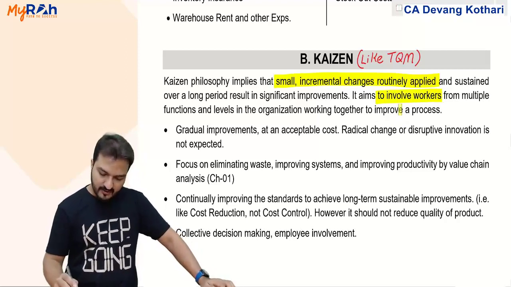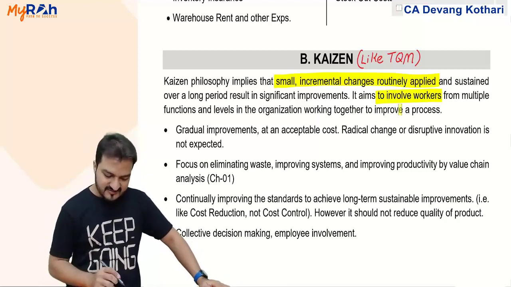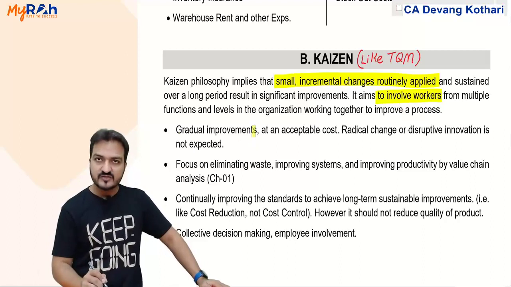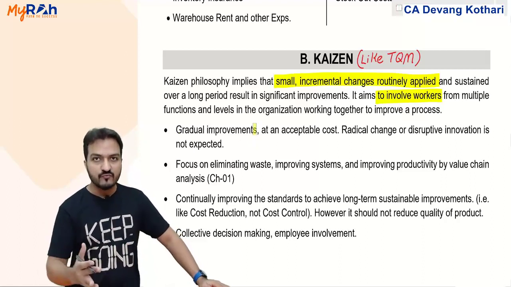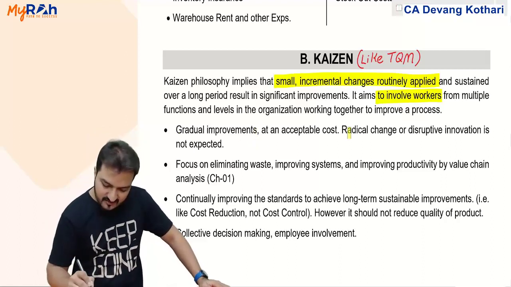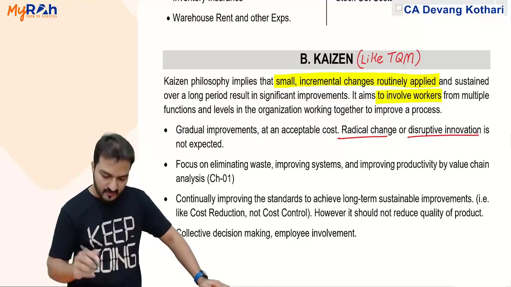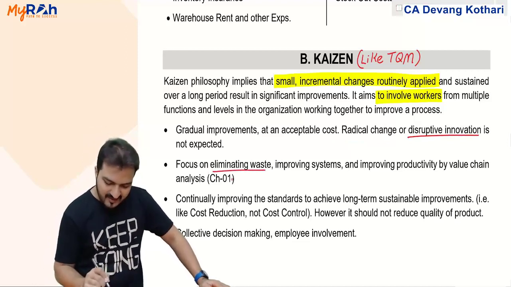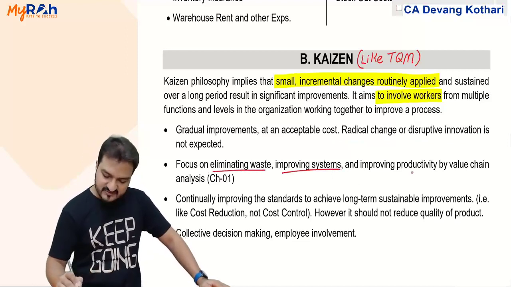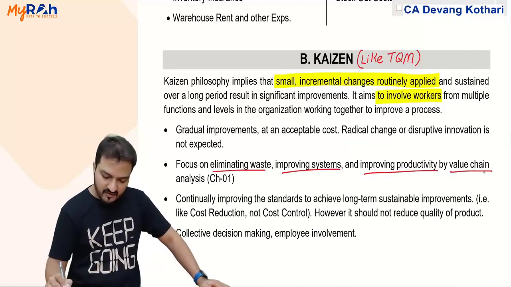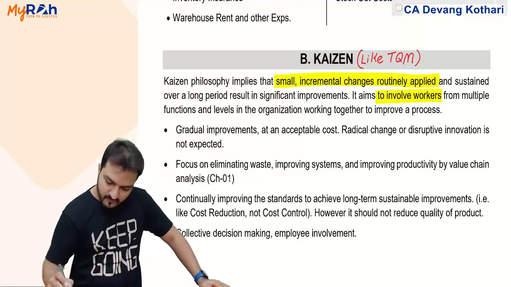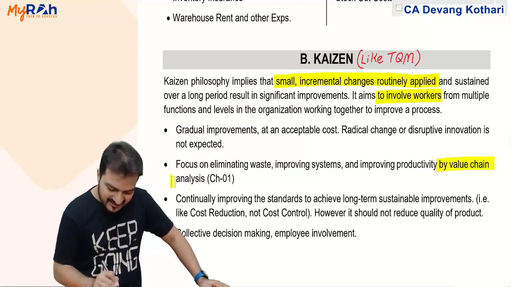Certain features under Kaizen: it is gradual improvement, not sudden improvement, at an acceptable cost. Radical change, meaning sudden change or sudden innovation, is not expected. Also, the focus is on eliminating waste, improving systems, and improving productivity by value chain analysis.